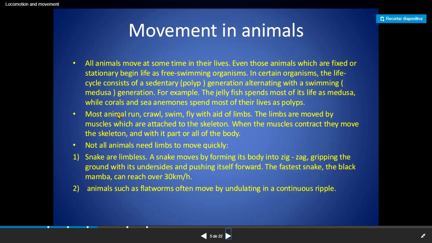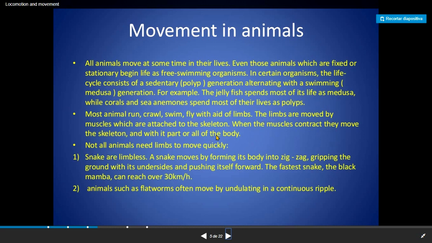Now, the animals that run, for example, are lions, dogs, wolves. Animals that crawl: the snake, some kinds of lizards. Animals that swim: the fish, the shark. Animals that can fly: hummingbird, eagle, etc.